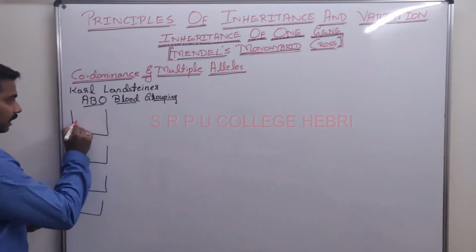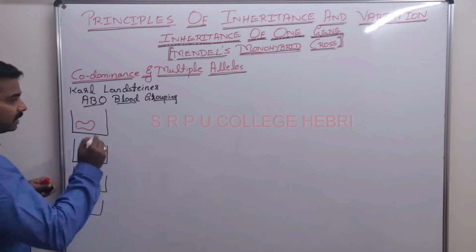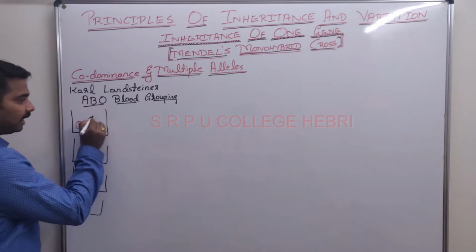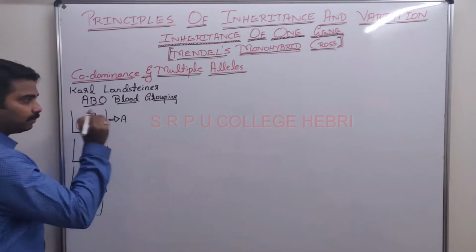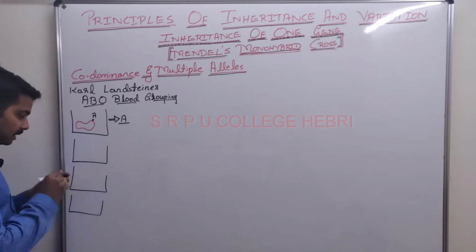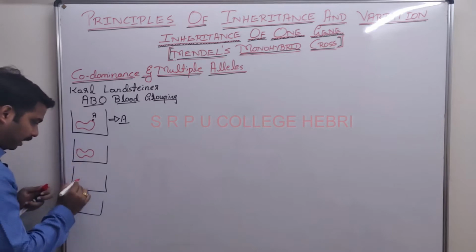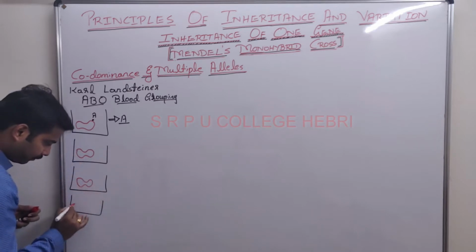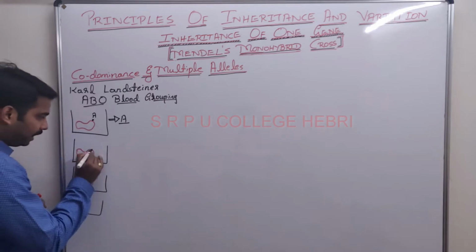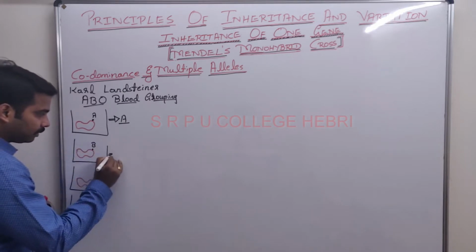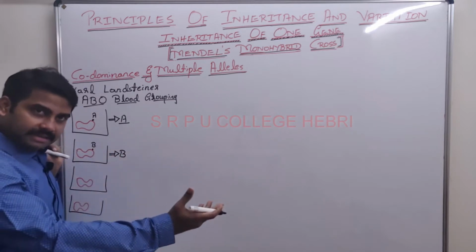Suppose on the surface of an individual's RBC, a biconcave cell, there is A antigen, then the person will be referred to as A blood group. If there is B antigen, then the person will be B blood group. Is there any C antigen?